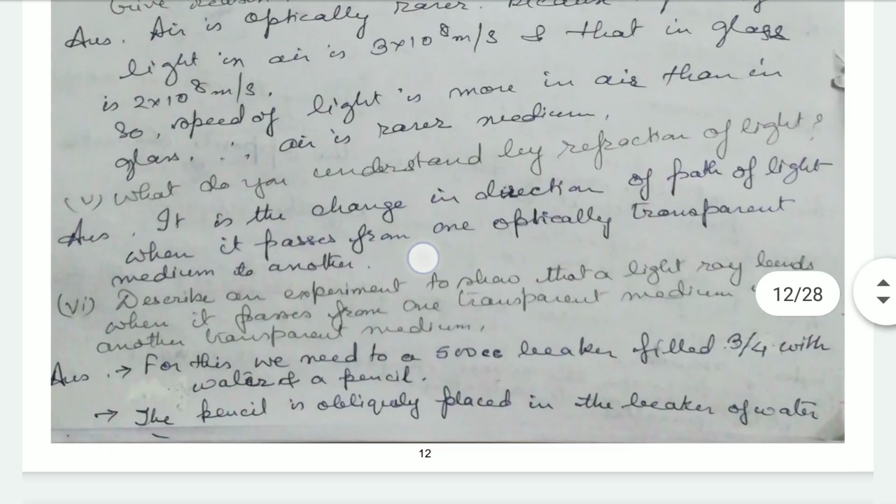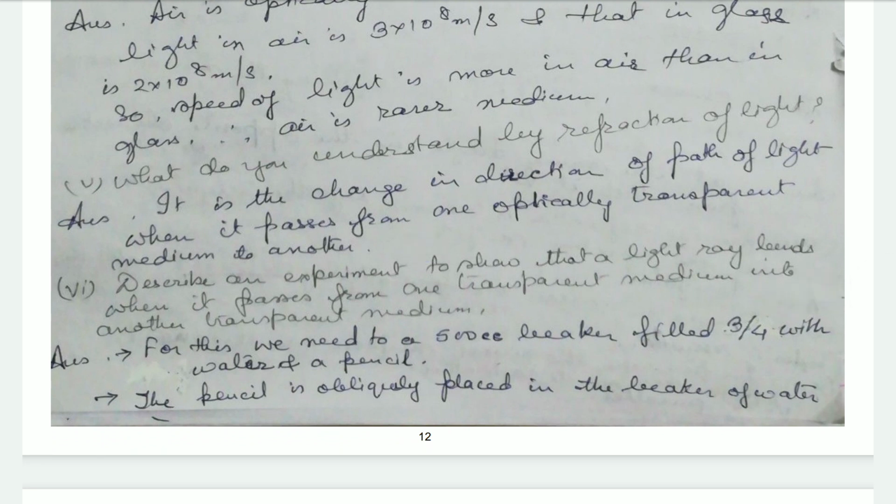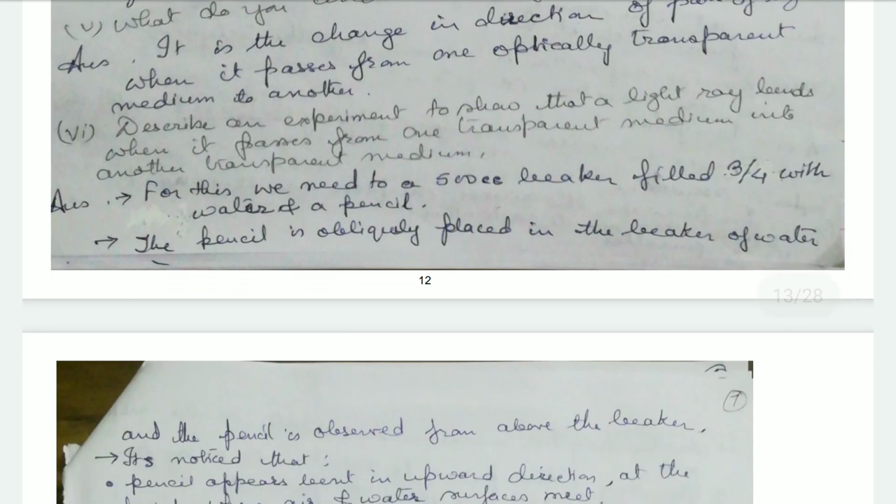What do you mean by refraction, the change in direction of the path of light when it passes from one optically transparent medium to another? Now describe an experiment to show that a light ray bends when it passes from one transparent medium into another. For this we need a 500 cubic centimeter beaker filled 3/4 with water, and a pencil.